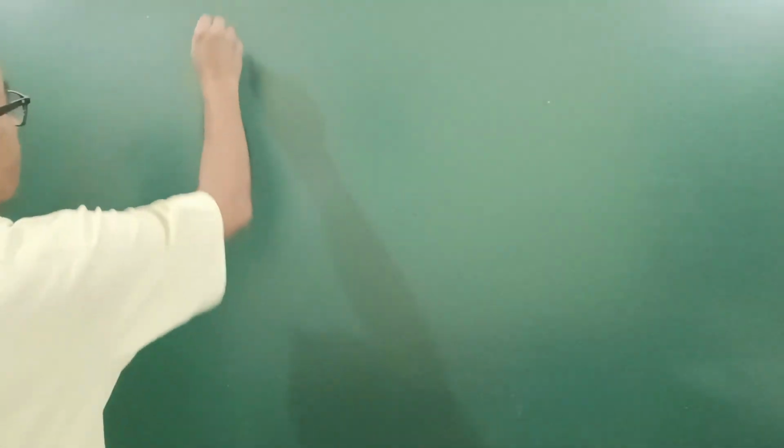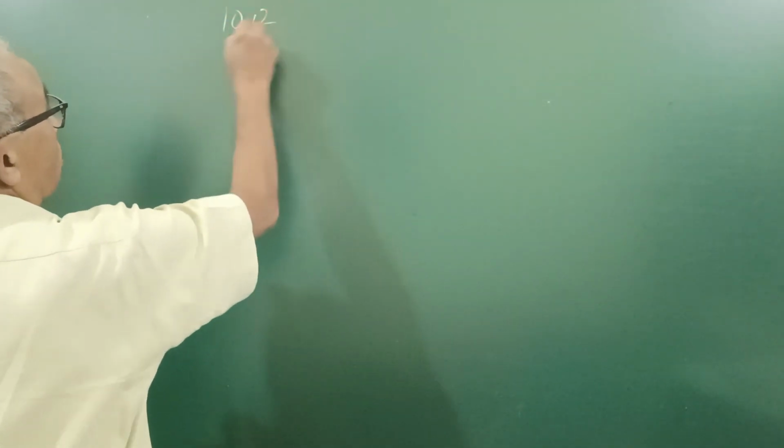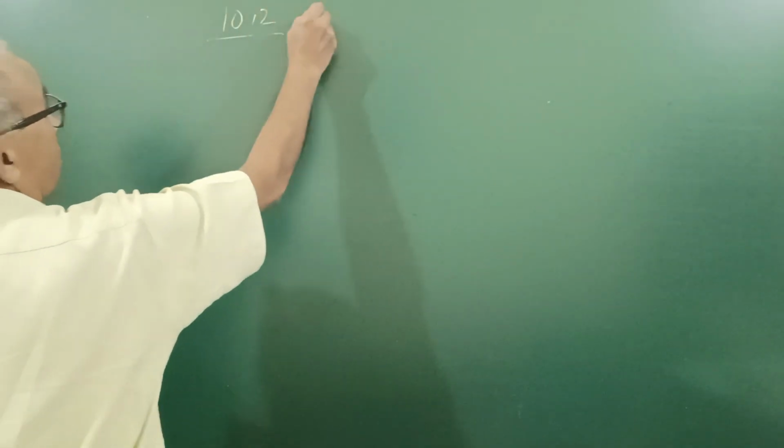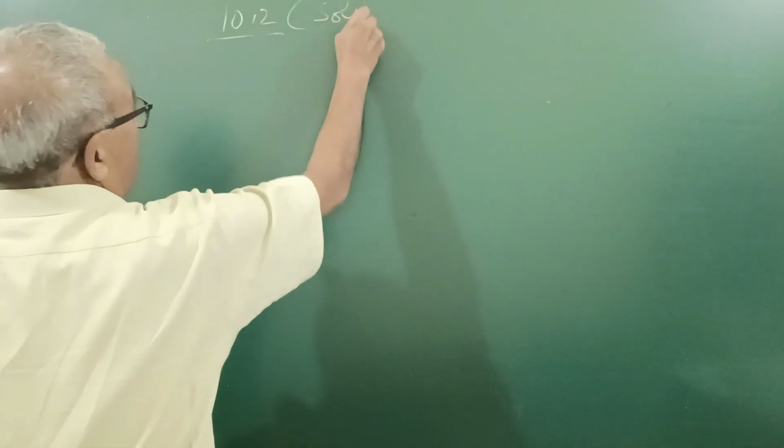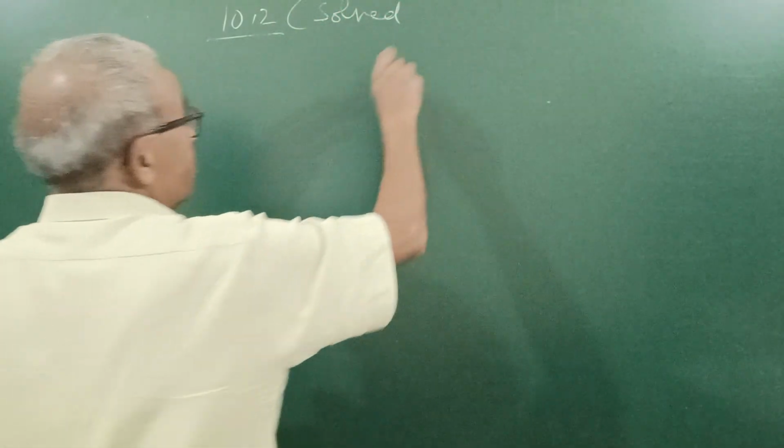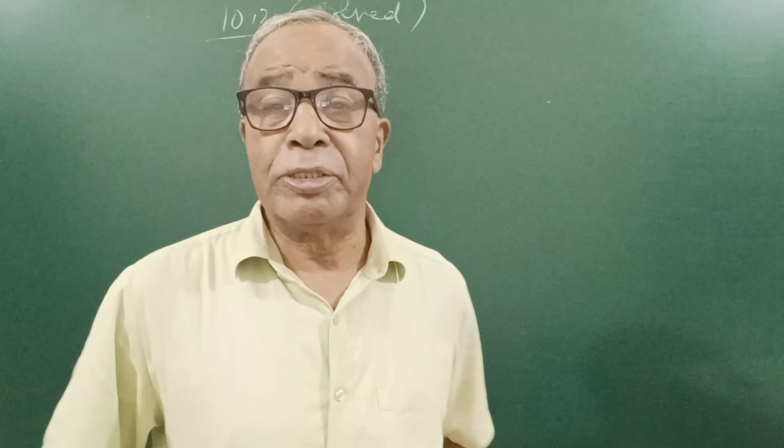Now there is one example, 10.2, an example solved in NCERT. This is a very important question. There are three parts.